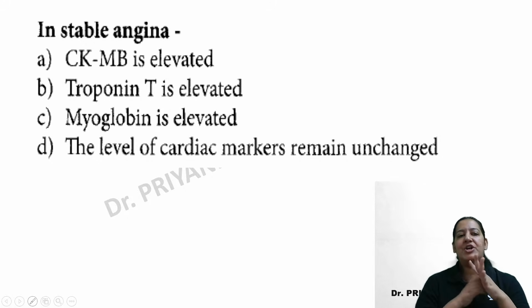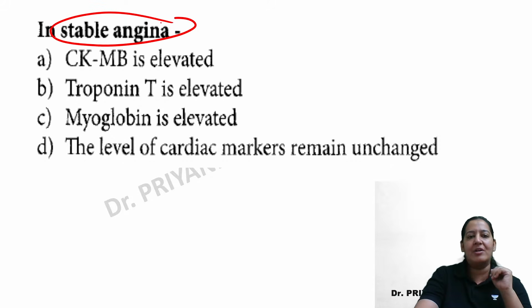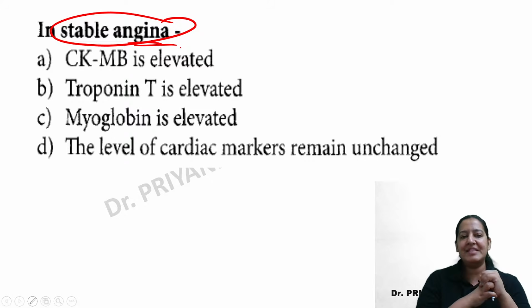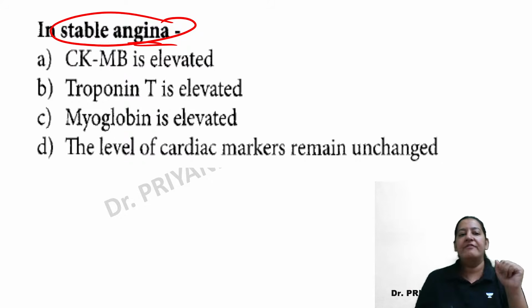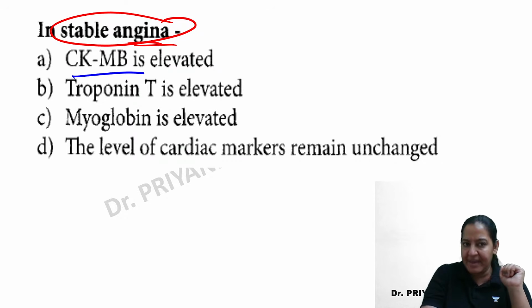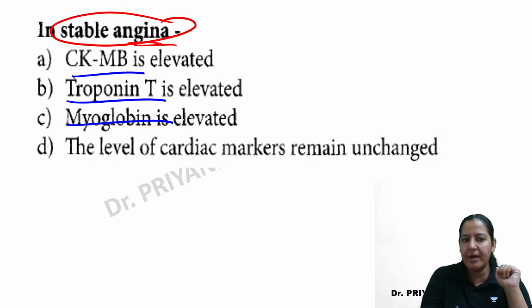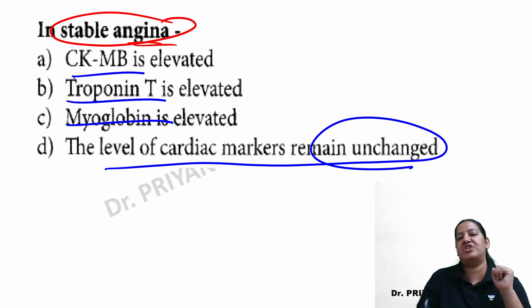So this is the next question in front of you. It is a tricky question. I want to see who will tell me the correct answer. In stable angina, the question is from angina, not MI. In stable angina, you tell me the answer. Which enzyme is elevated? CPK-MB, troponin T, myoglobin, or all cardiac enzymes will remain unchanged? In stable angina, which enzyme will be raised? This one will elevate, this one will elevate, this one will elevate, or no one will elevate it?